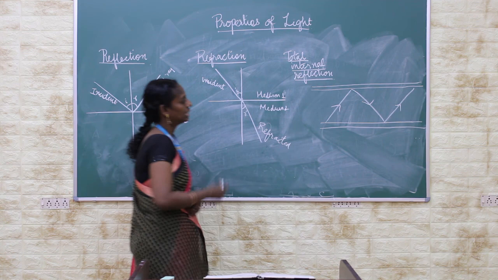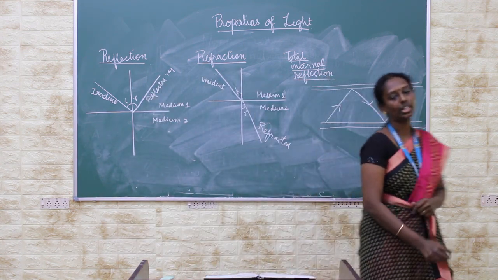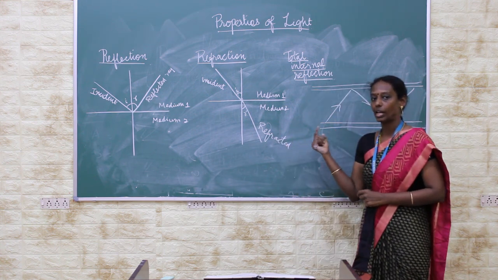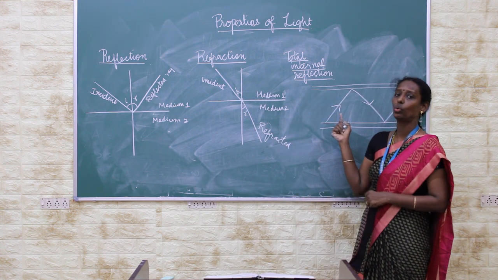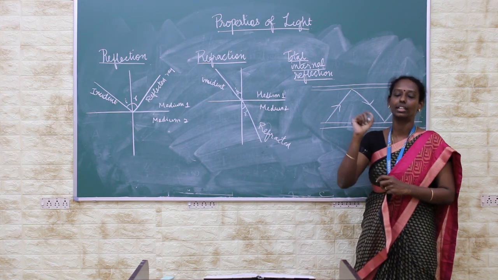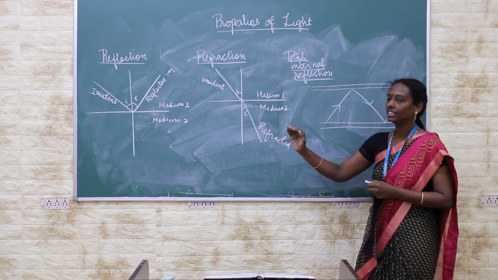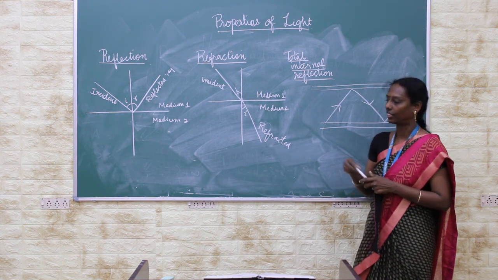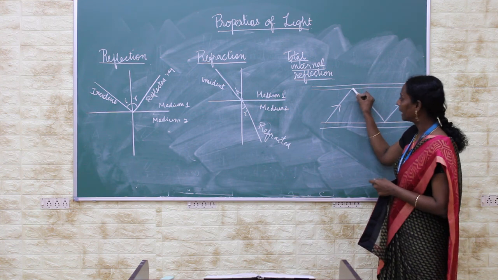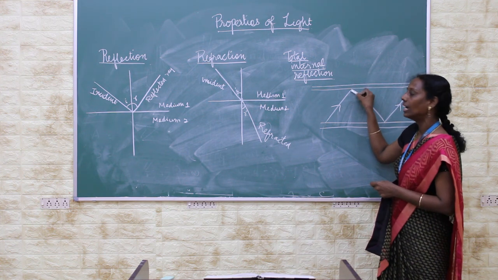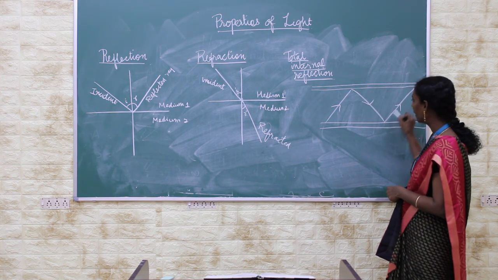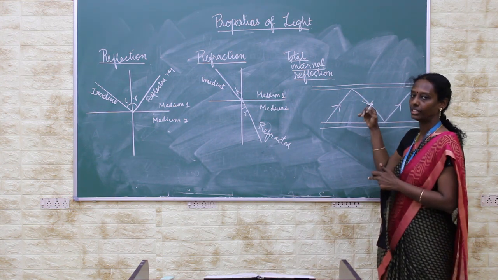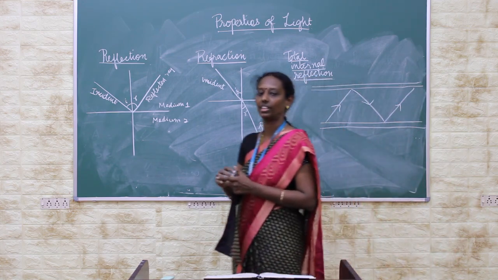Okay. Another one, total internal reflection. In a fiber optic cable, the light rays get totally internally reflected. What is total internal reflection? The reflection occurs repeatedly in the cable. Light enters and hits the cable material and gets reflected, and again gets reflected. It keeps going on. The reflection process continuing like this is said to be total internal reflection.